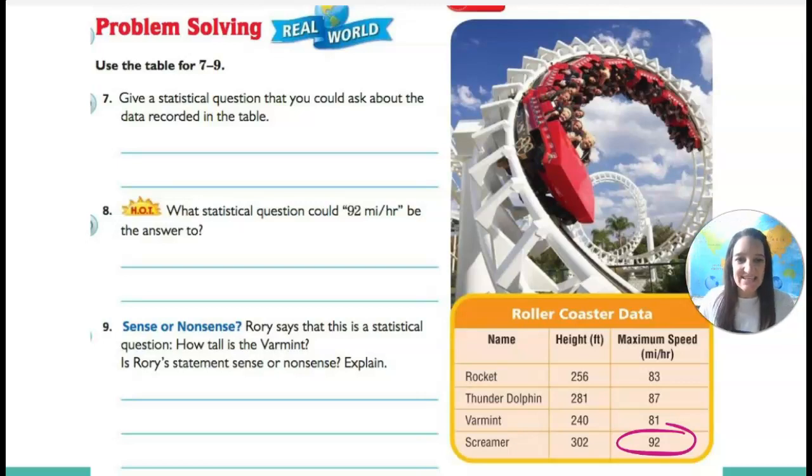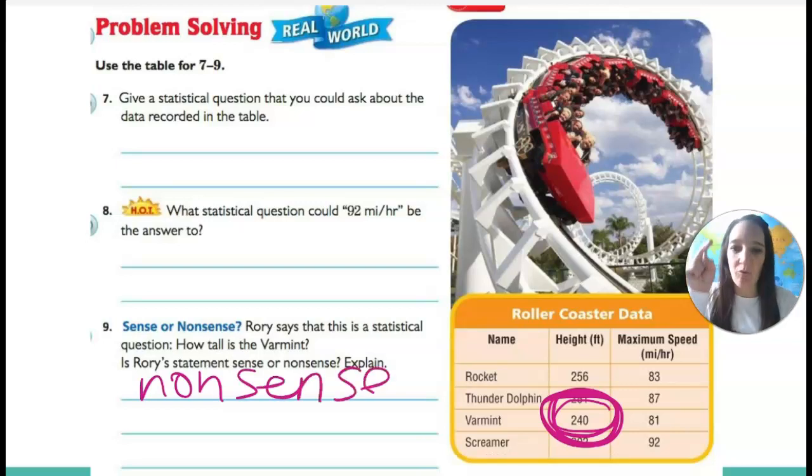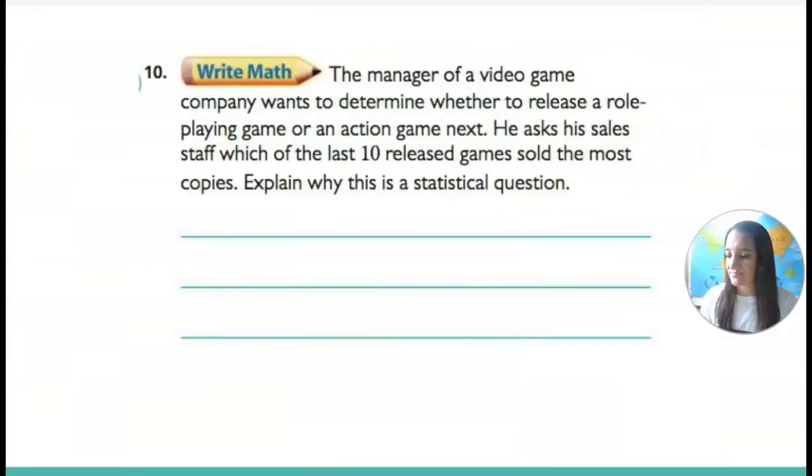So Rory says that this is a statistical question. He says that he's asking how tall is the Varmint? Well, there's your answer right there. Did that require us to look at all the other roller coasters to answer that question, or did we just have to look at one thing? We just had to look at the one height for Varmint. So that is not a statistical question, because all you had to do was look at one thing. It didn't require us to look at any of the other roller coasters or collect any data. So not a statistical question.